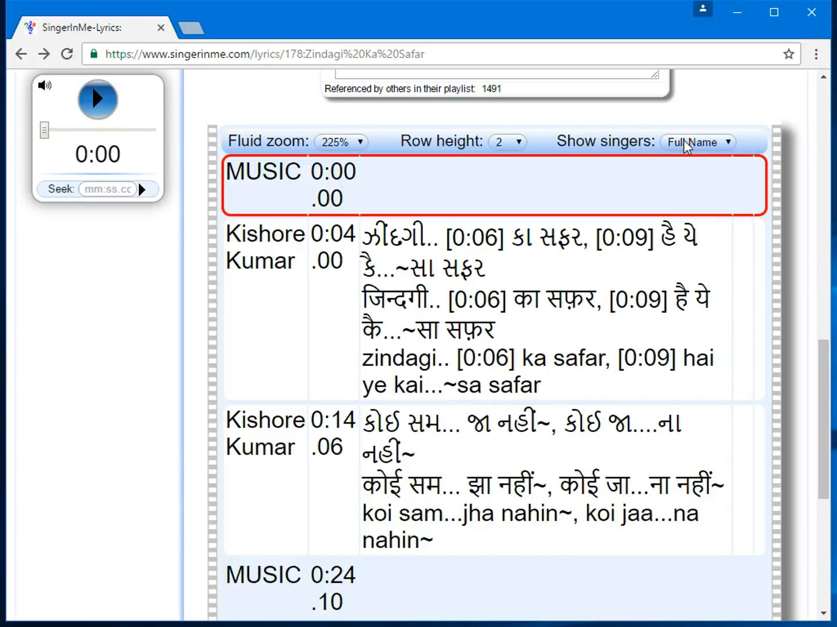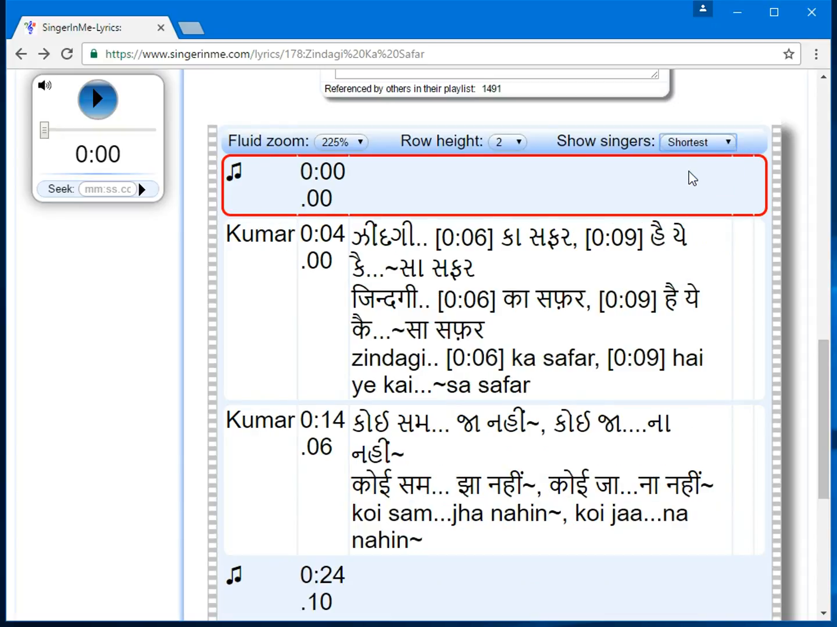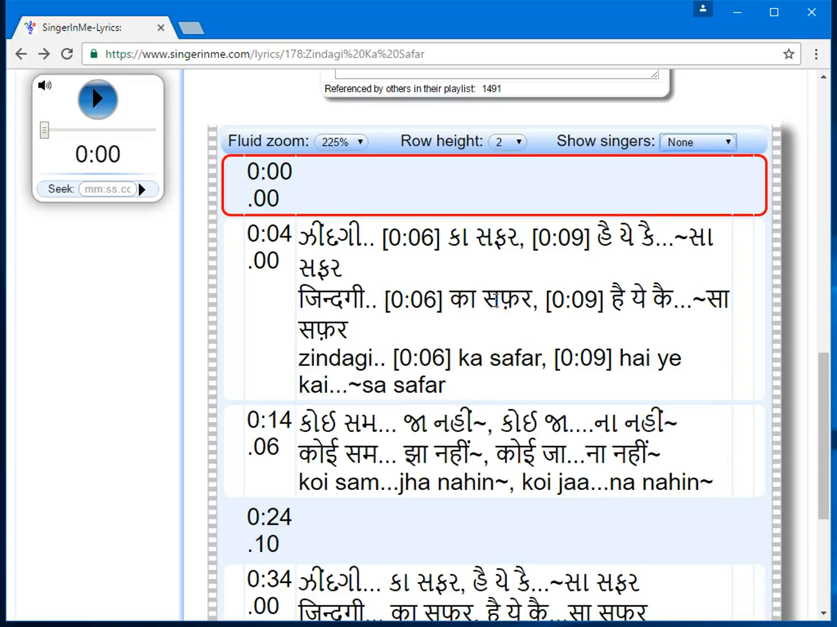Let me set the show singers to initials, and you should notice that more space has now been given to lyrics. Let me set it to the shortest, and now let me set it to none, and as you see, there is more space given to lyrics. Let me go back and reset it to full name.